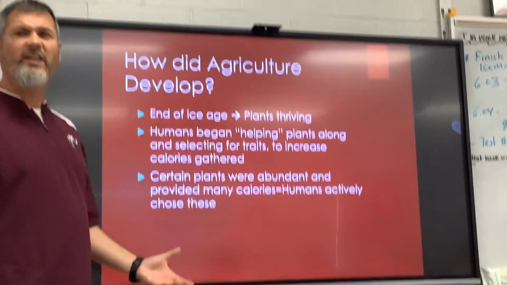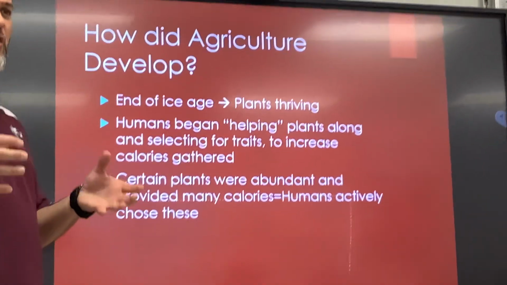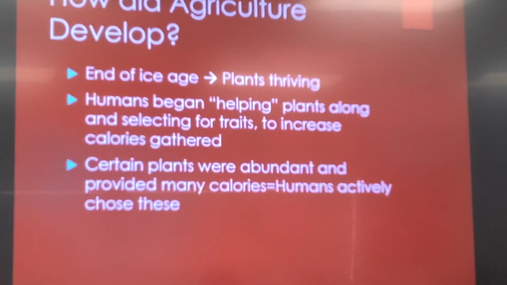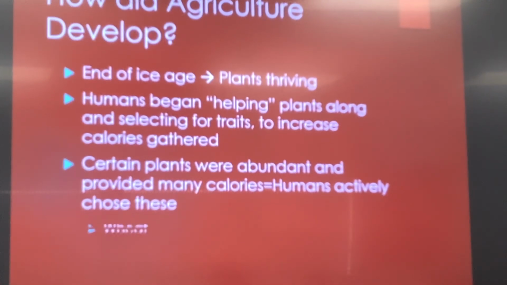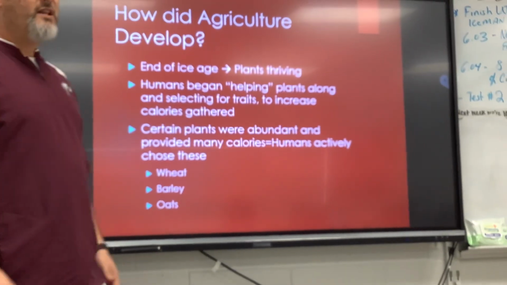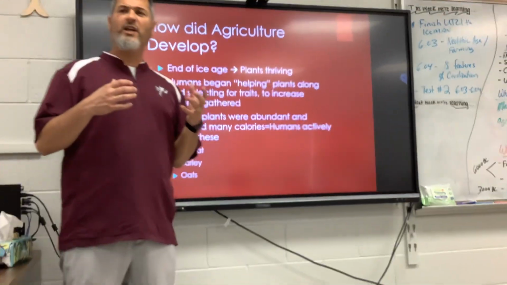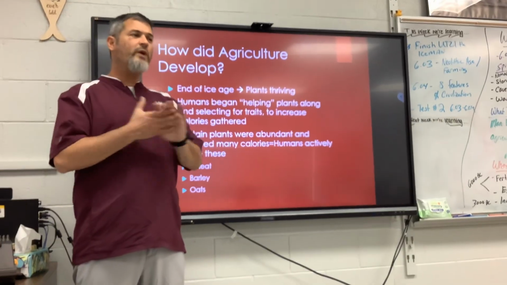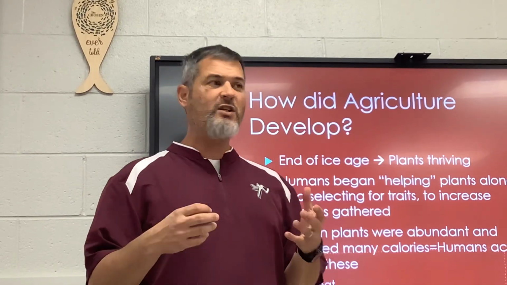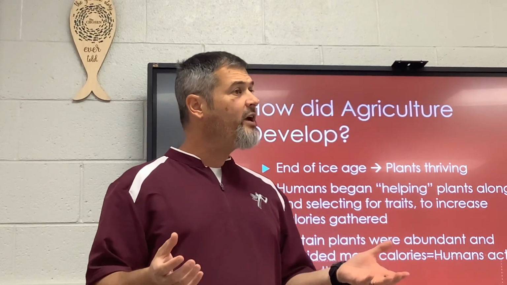Now, they still hunted and gathered, but now you're starting to have a stable food supply. Certain plants were abundant, such as wheat, barley, and oats. This is the staple for making grain. And the reason grain is important is because you can dry store it. You can store it, mix it with water, heat it up, and make bread.